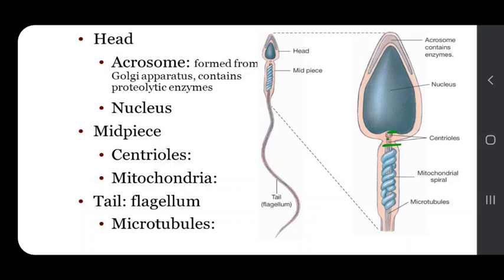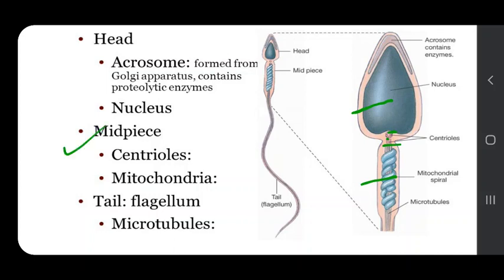Now what is the function of these centrioles? This centriole forms the spindle for the first cleavage of the zygote. And the distal centriole gives rise to the axoneme of the sperm tail.